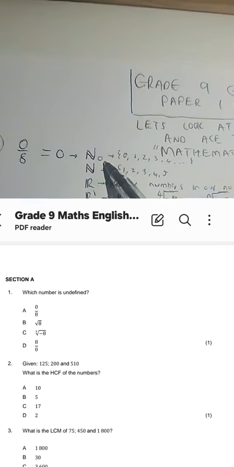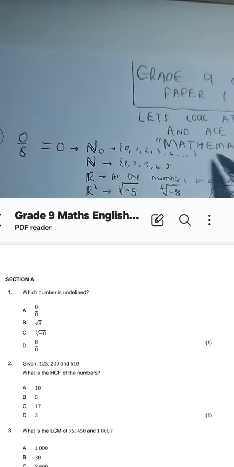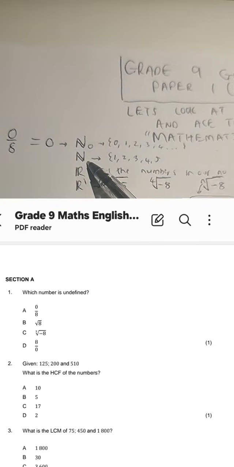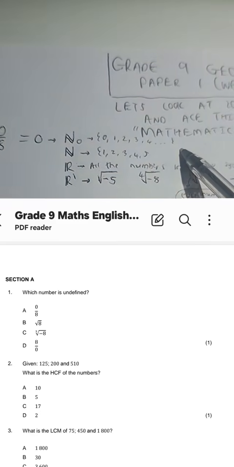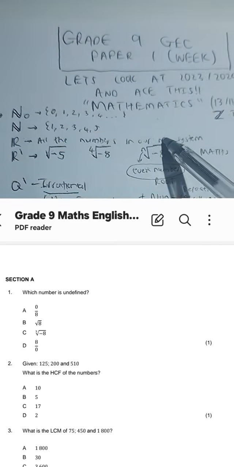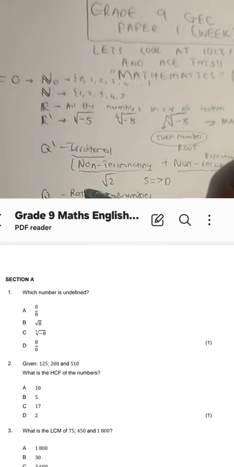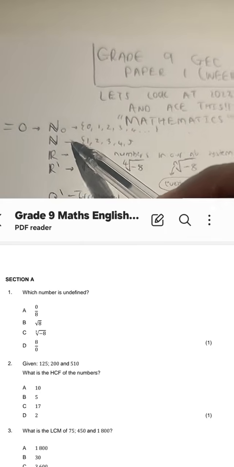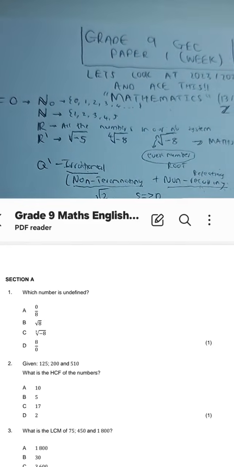All right, so we have whole numbers, start at 0, increase by 1, all the way to infinity. Natural numbers, start at 1, increase by 1, all the way to infinity. Real numbers. These are all the numbers in our number system. That includes irrational, rational, whole numbers, natural numbers, integers. Those are all real numbers.